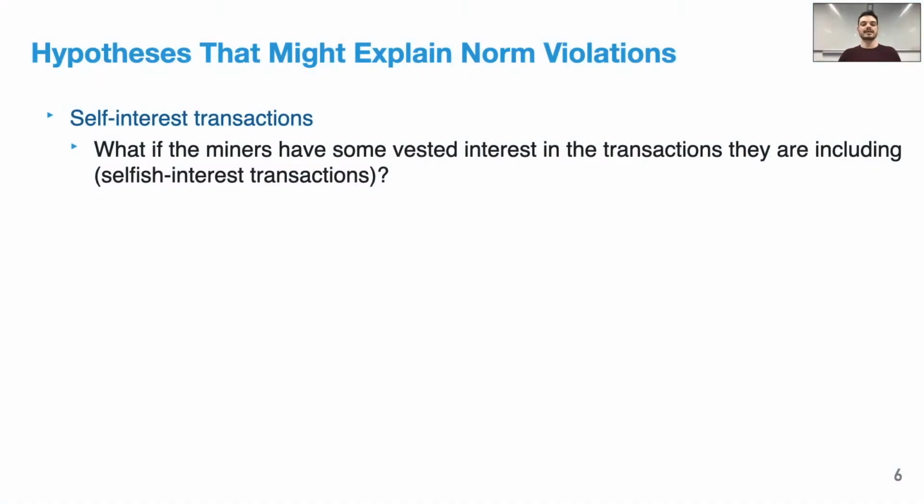To understand why there are some violations, we came up with three hypotheses. What if the miners have some vested interest in the transactions they are including? If the transaction is of interest to the miner, then maybe they are unfairly prioritizing them. For example, when the miner is a sender or a receiver of Bitcoins, they may have an incentive to selfishly accelerate the commitment of such transactions in the blocks mined by themselves.